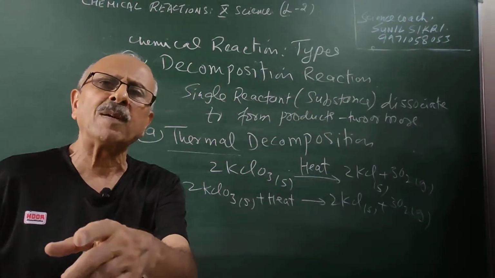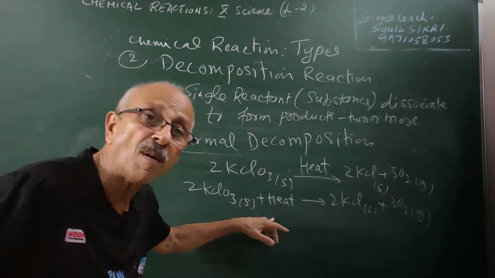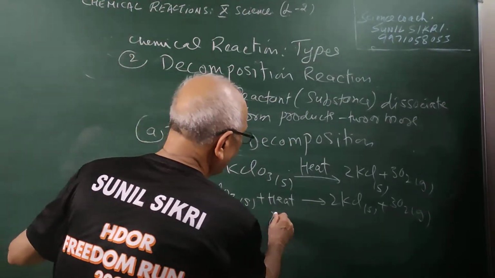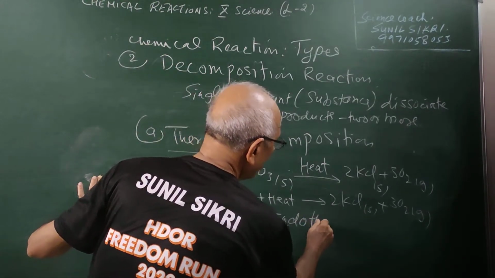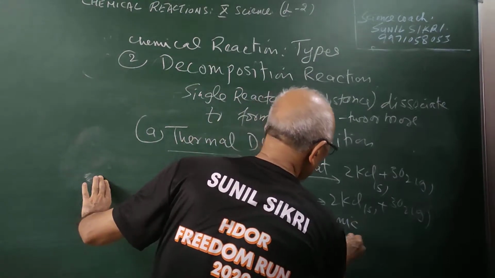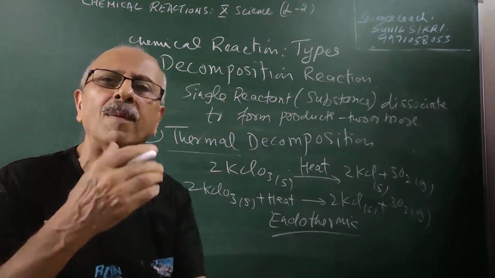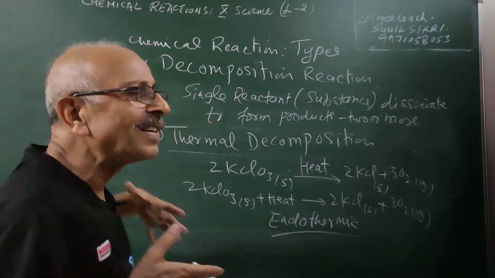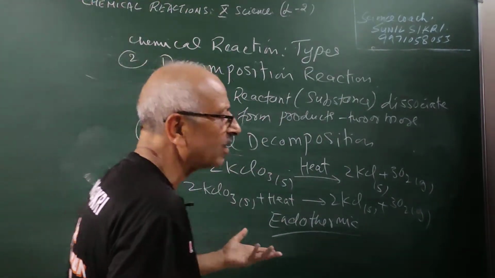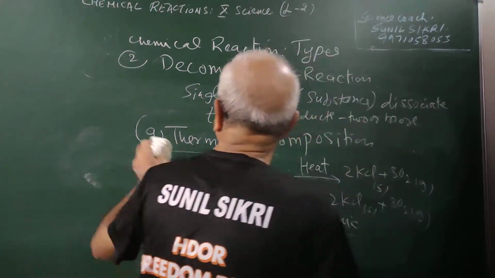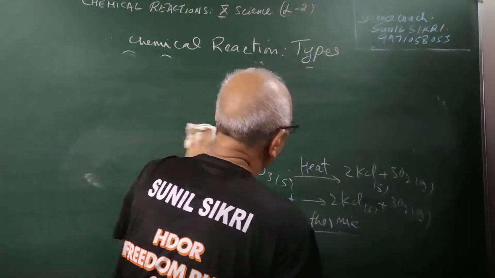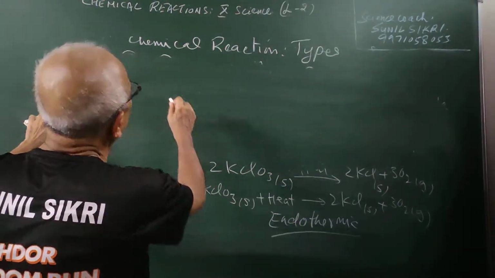Always remember in chemistry, when heat is absorbed during the reaction, such reactions are known as endothermic reactions. Endothermic reactions are those in which heat is absorbed. Exothermic reactions are those in which heat is evolved. There are so many examples of such decomposition reactions which we want to give you. This is thermal decomposition.